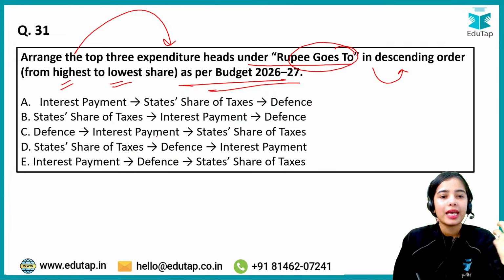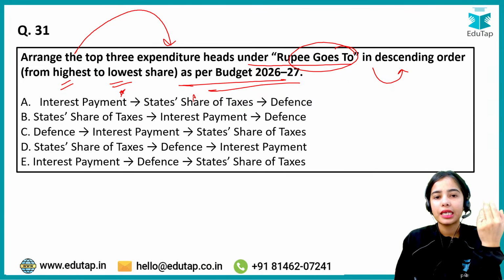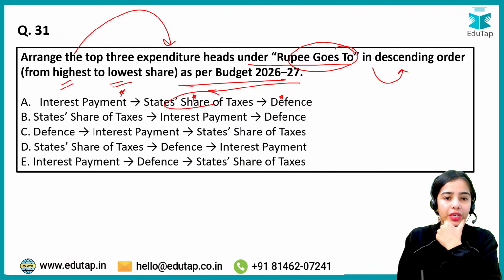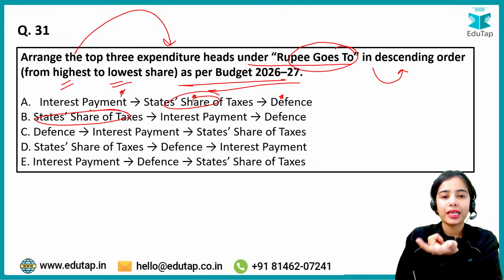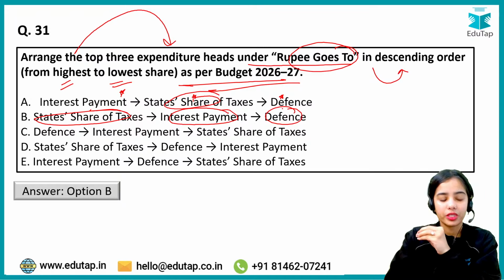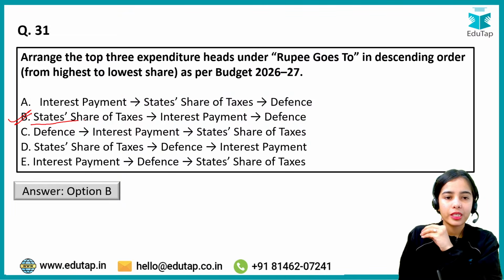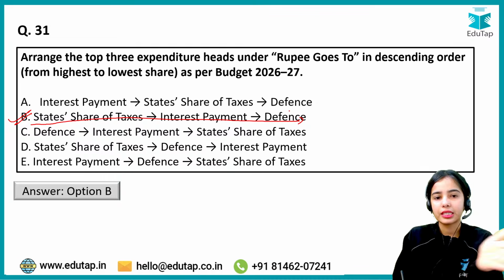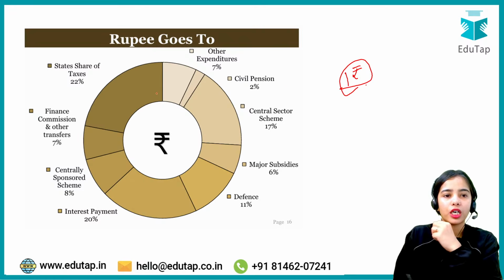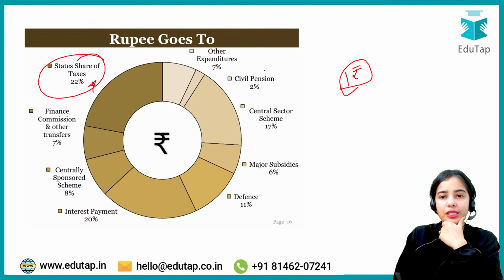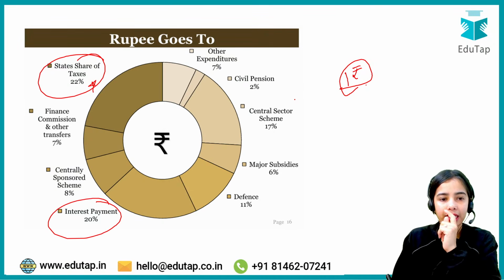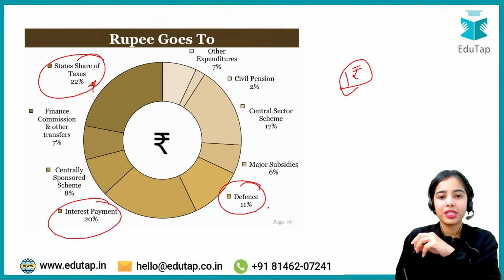So the highest expenditure is in the interest payments or the state's share of taxes or the defense. So the highest expenditure is in the state's share of taxes. After that, the second highest expenditure is on the interest payment and the third highest expenditure is on the defense. Okay, so this is the answer. If the government has 1 rupee, 22 paisa will go to the state's share of taxes, second highest is interest payments, 20 paisa, and the third highest is defense, 11 paisa.